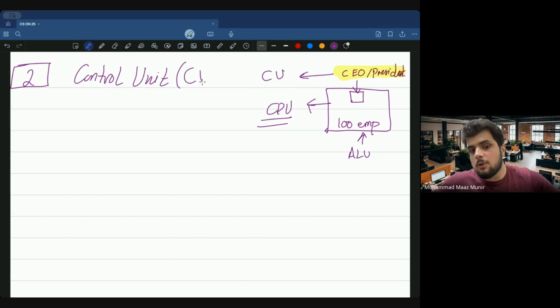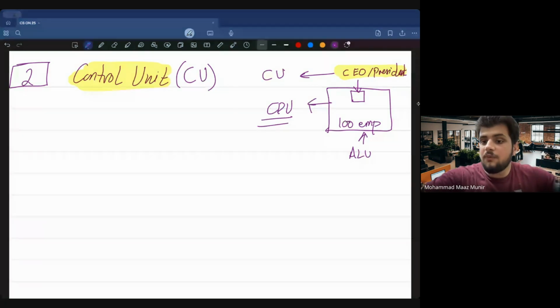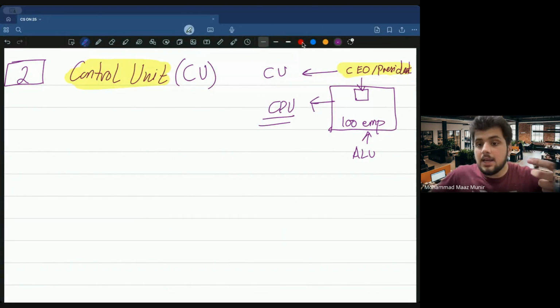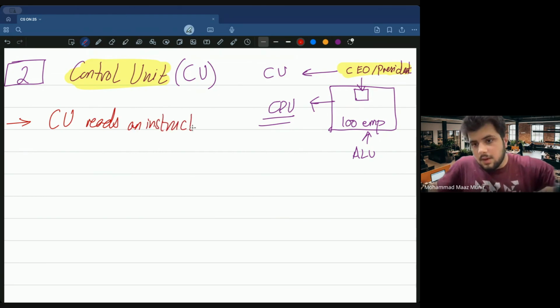So control unit's short form is CU. Maybe in the exams they write the word CU, so do know CU refers to your control unit. Now what does the control unit do? Firstly, the control unit has the ability to read an instruction from memory. So let's discuss this. First let me write it down: the CU, I will be referring to control unit as CU. So the CU reads an instruction from the memory. What do I mean by this?